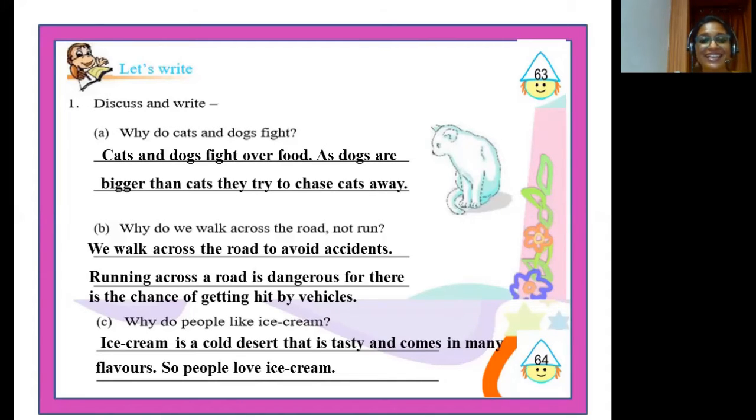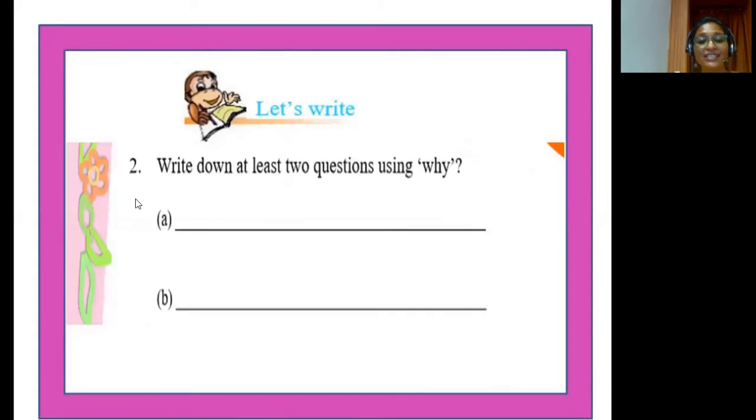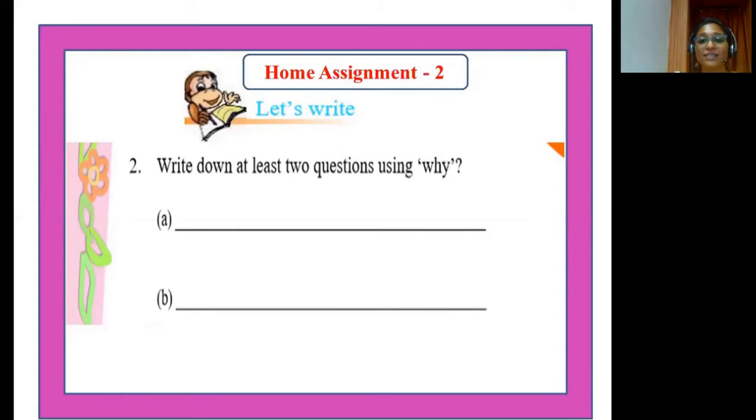Our next exercise under the heading Let's Write is write down at least 2 questions using why. This is a very simple task, children. Please try to frame 2 questions using the word why. Okay? This is your second home assignment.